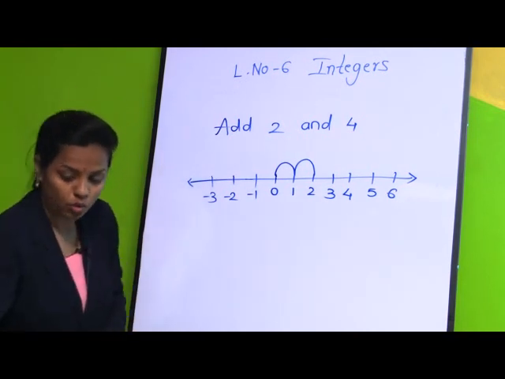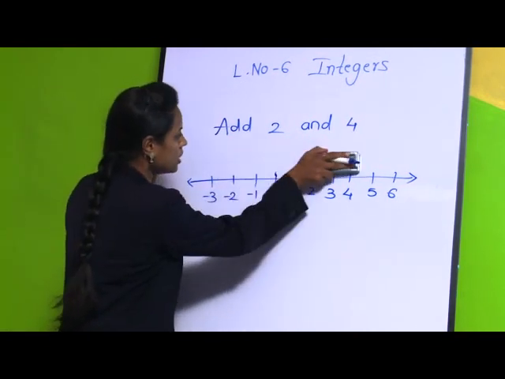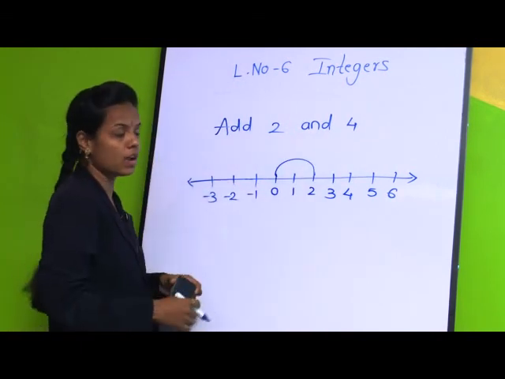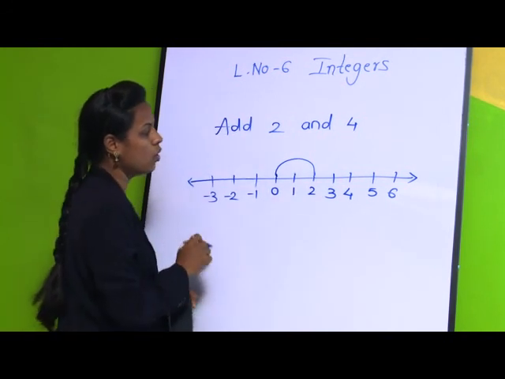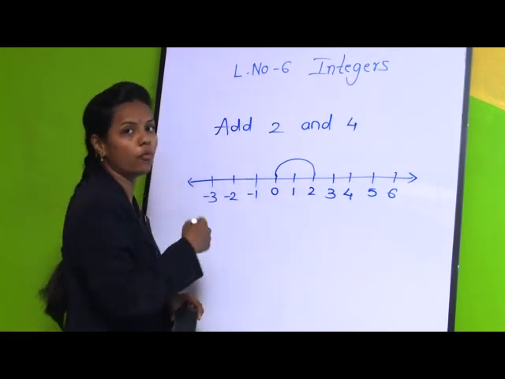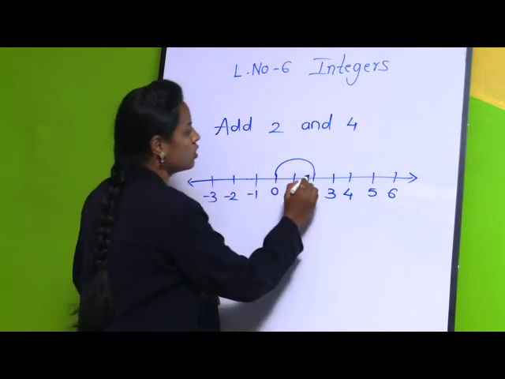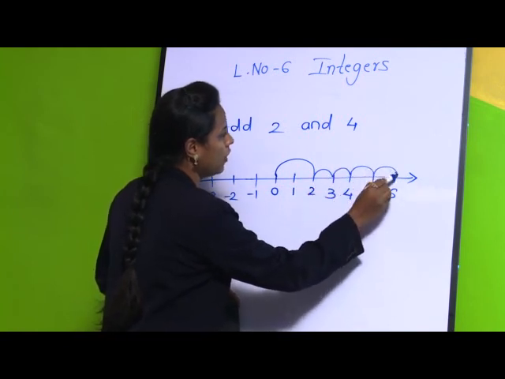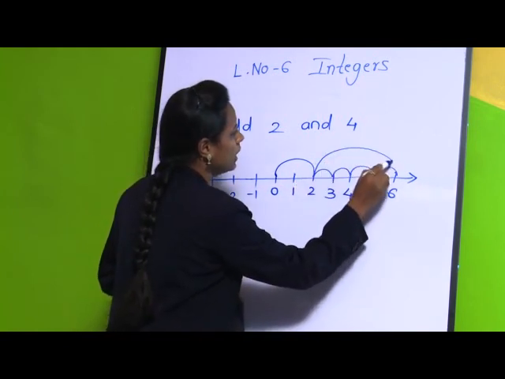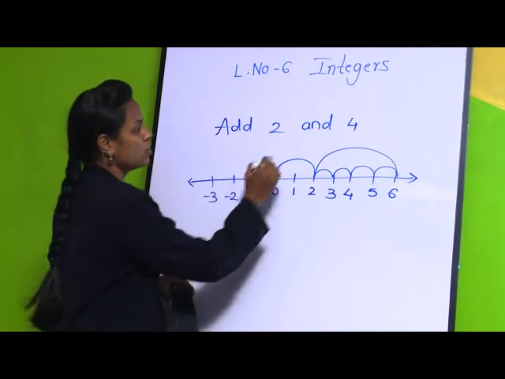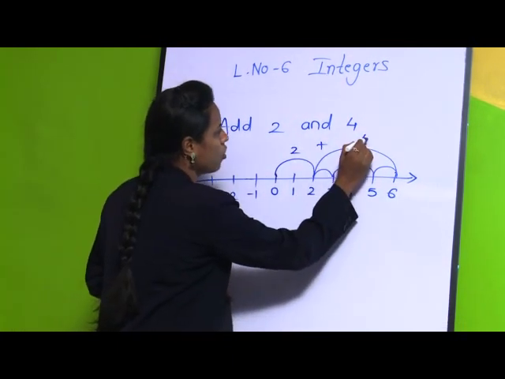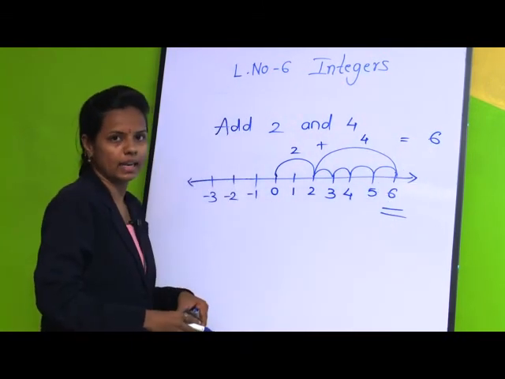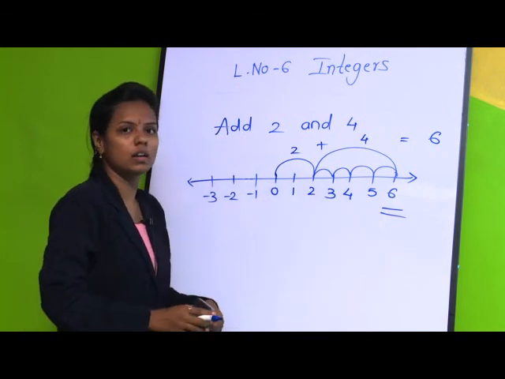You can even move directly to 2 in such a way, add 2. Okay. So we have added already 2, and to these 2 we have to add 4. So 1, 2, 3 and 4. That means we have jumped totally to 6. So 2 plus 4, we got the answer 6 on a number line.